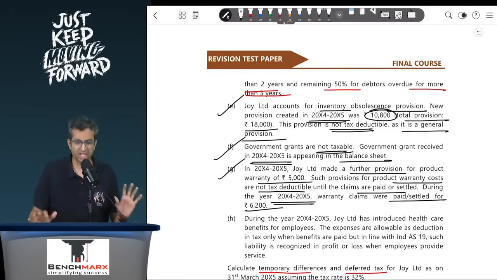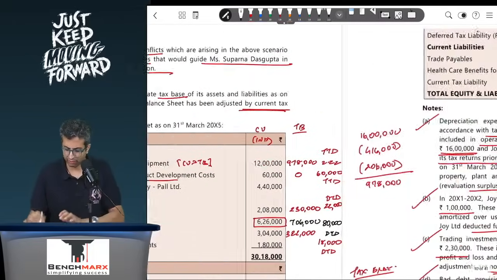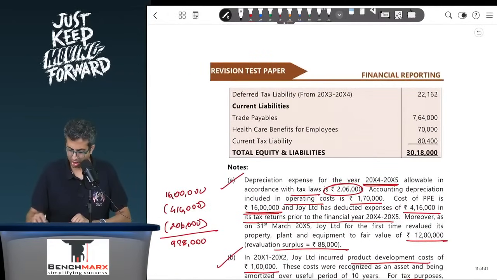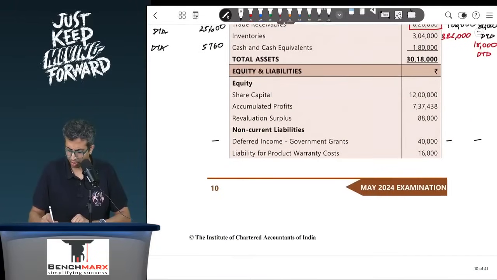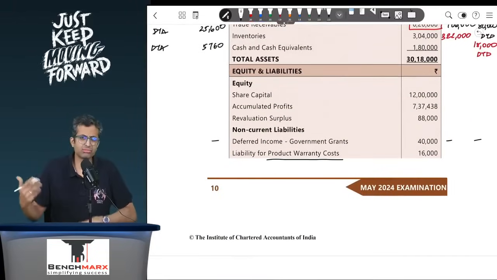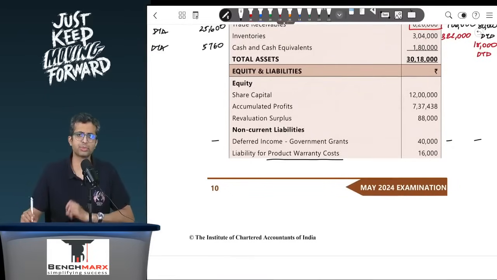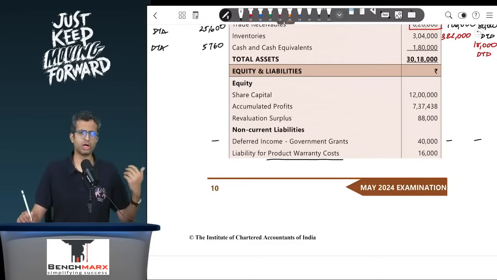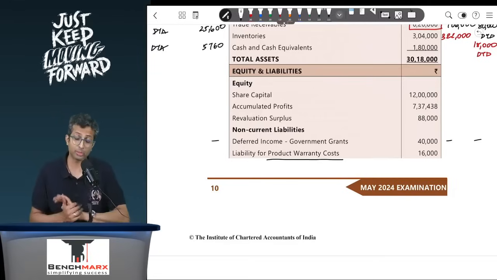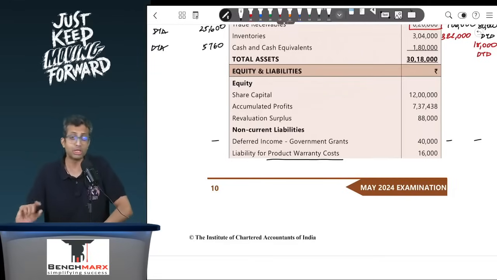So whatever that is, your balance sheet will have provision for product warranty. This is calculated after all adjustments, and as a result this is appearing in your books under income tax. Yes, when you pay these, your entry, so income tax there is no provision. When you pay this, your entry will be directly P&L account debit to bank, and hence in the income tax balance sheet if you open, there is no separate provision appearing, so your tax base will be 0.